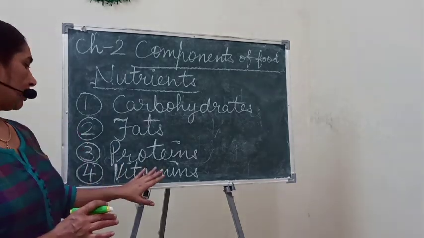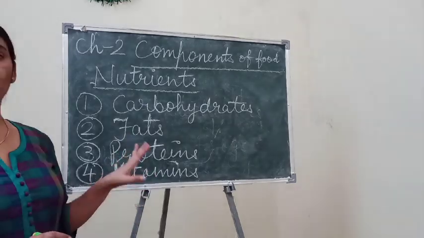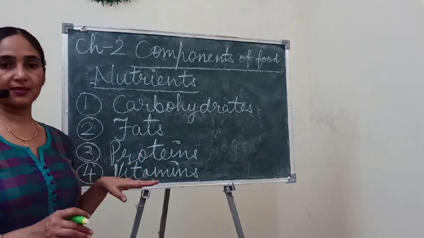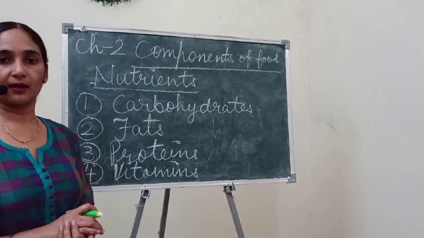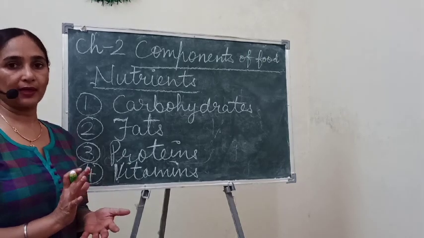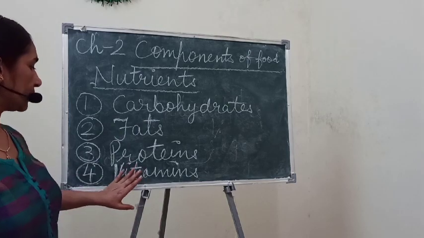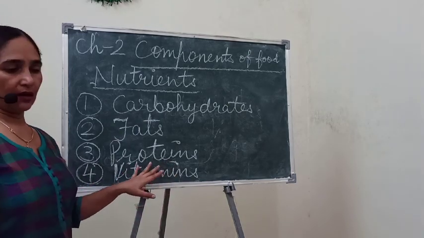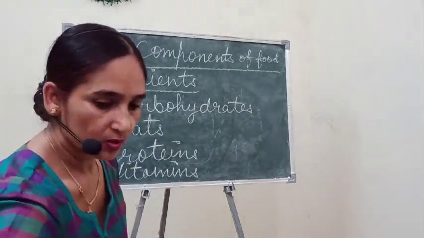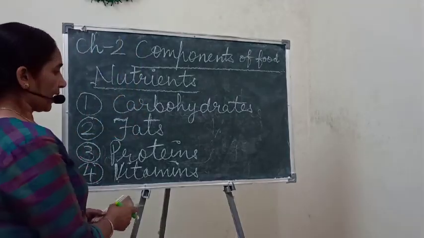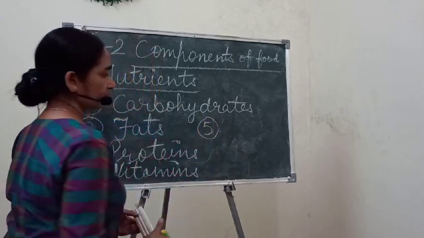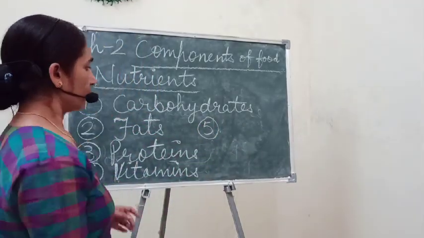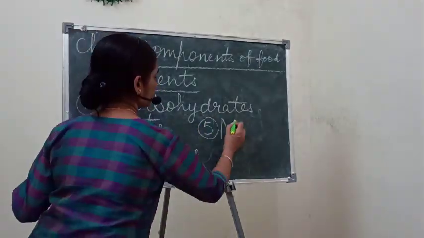So fruits and vegetables are a rich source of vitamins, and vitamin A is also present in milk, generally cow milk. So these vitamins are also important for our body, and here I will write fifth is minerals.